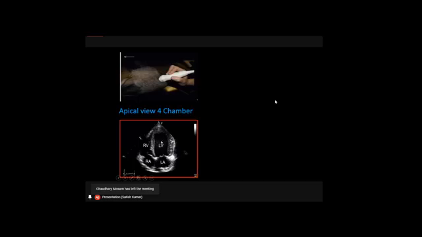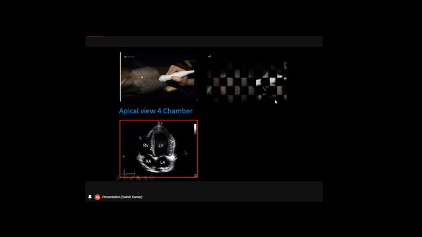Okay, so slightly if you go to the left side, and place the transducer at the level of the apex of the heart. So this is at the apex of the heart. If you place the transducer at the apex of the heart, we can see the apical 4-chamber view. So here this is the apex. This is where the transducer is placed. Left ventricle, right ventricle, right atrium, and left atrium. So the waves are traveling from the apex reaching towards the base of the heart.